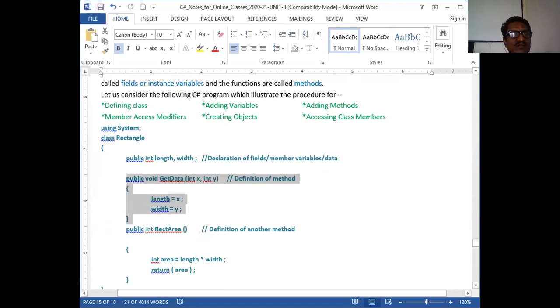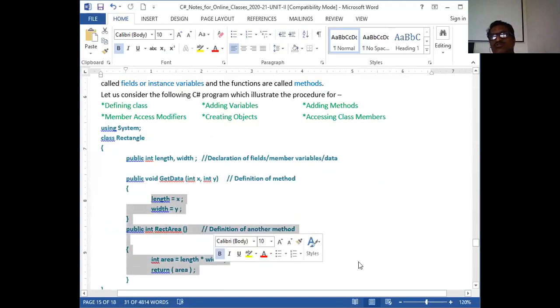One is returning something, and the other is not returning. I have two functions. One has formal parameters; the other does not have parameters. One is not returning; this one is returning something. All definitions I have written in a function here. What activity do I have to do here?